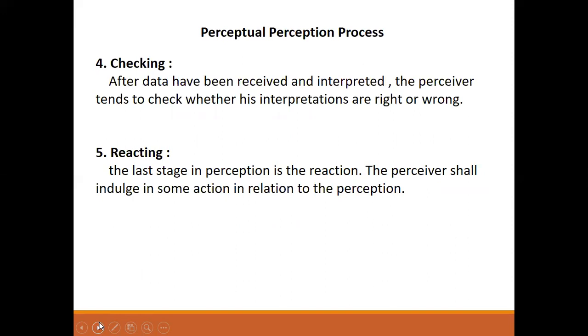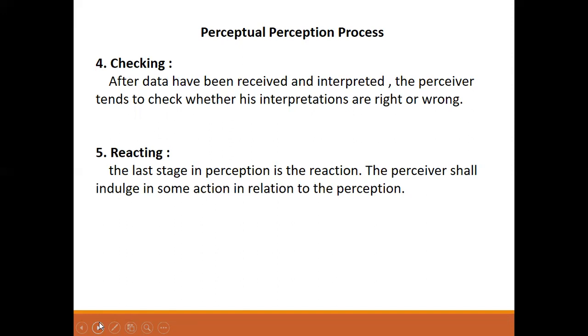After the categorization, after the interpretation, now the process will move on to the checking. After data have been received and interpreted, the perceiver tends to check whether the interpretations are right or wrong. One way of checking is for the person himself to indulge in introspection. He'll put a series of questions to himself and answers will confirm whether his perception about the individual or object is correct or otherwise.